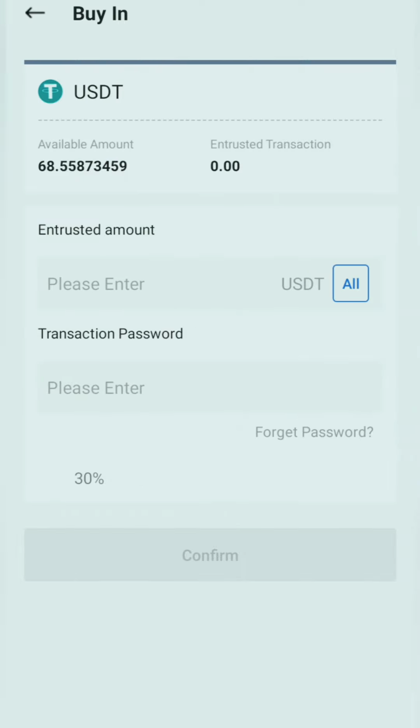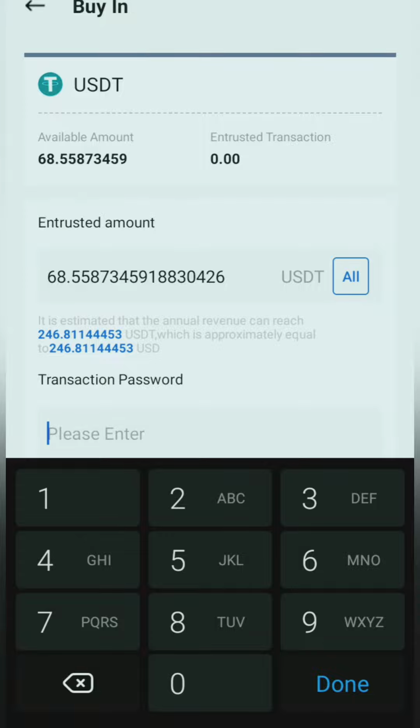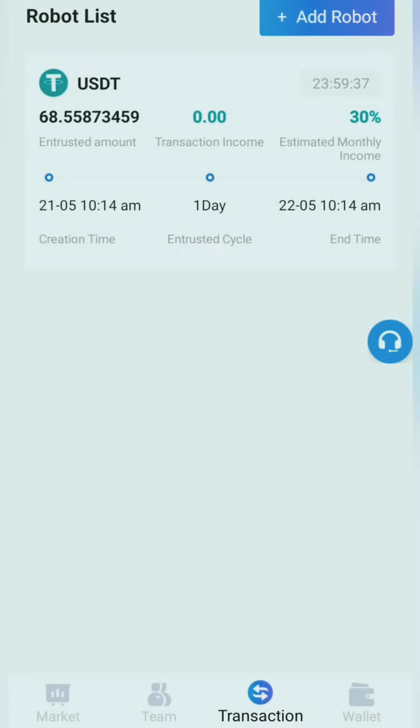Now again, I'm gonna go back here, I'm gonna stake. So you can also withdraw easily, guys. So just now you can see the date. This is the date, and let's see how much. This is the amount I have staked, 68.5.